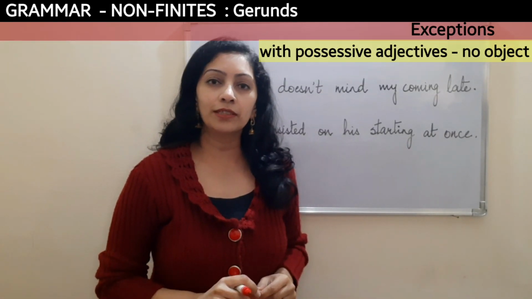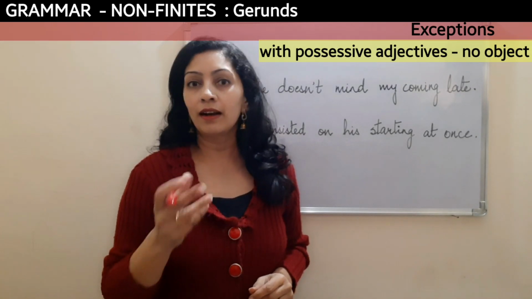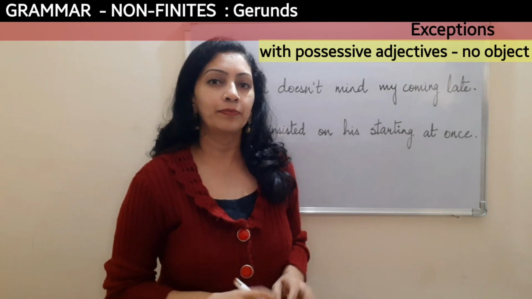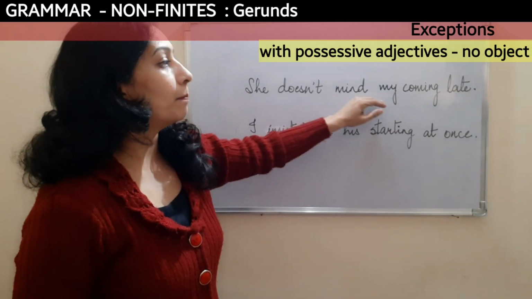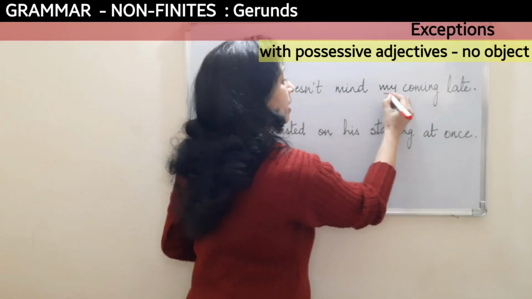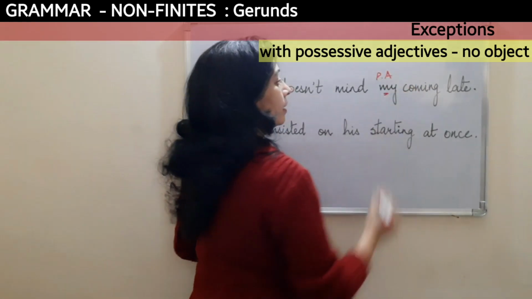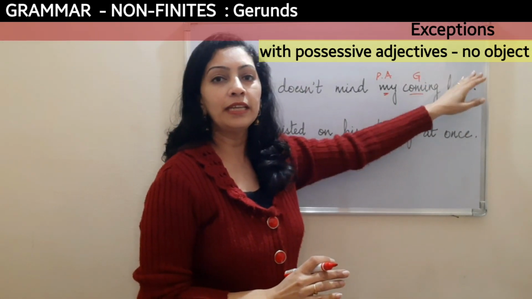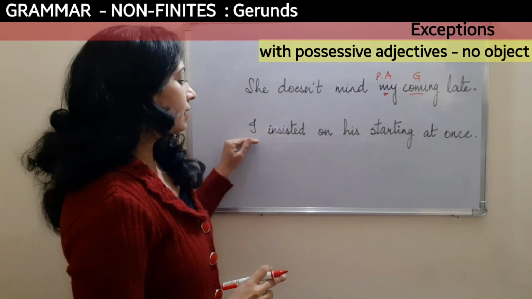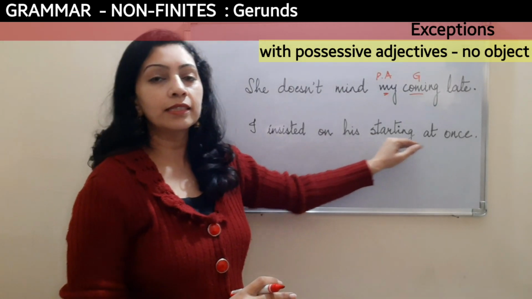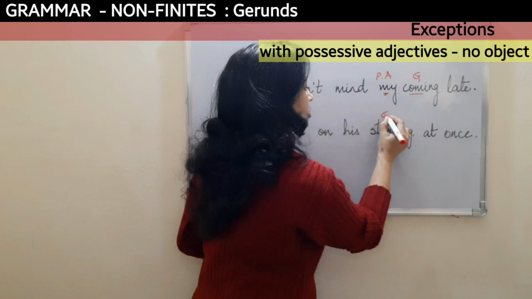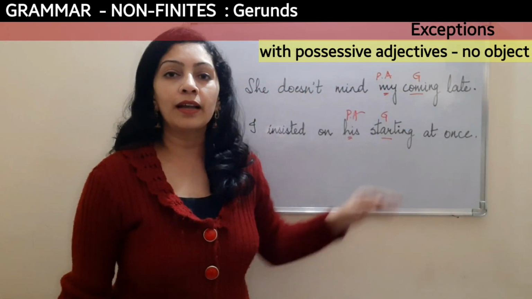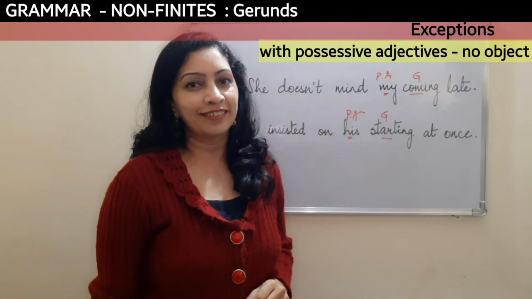When possessive adjectives like his, her, their, our, etc. are used with gerunds, then we do not use an object there. For example, she doesn't mind my coming late. Now here my is a possessive adjective, and with it I'm combining a gerund, coming. So after this I don't need to use an object there. Similarly, I insisted on his starting at once. Starting is a gerund here, but it is combined with a possessive adjective, and therefore I haven't used an object after that.